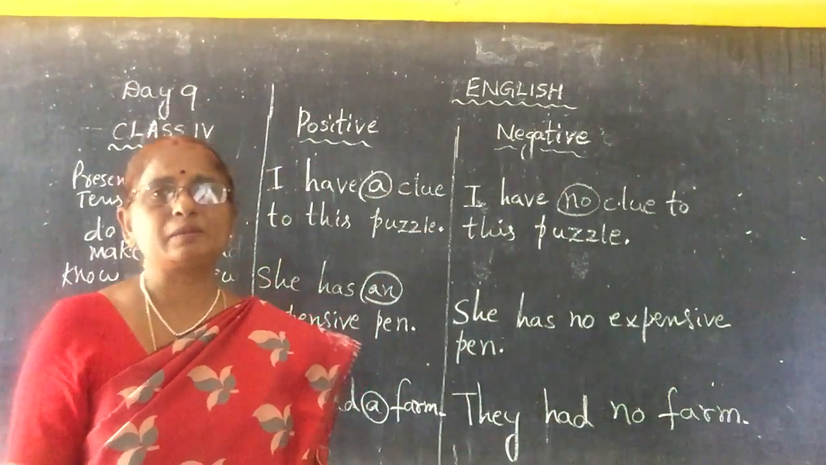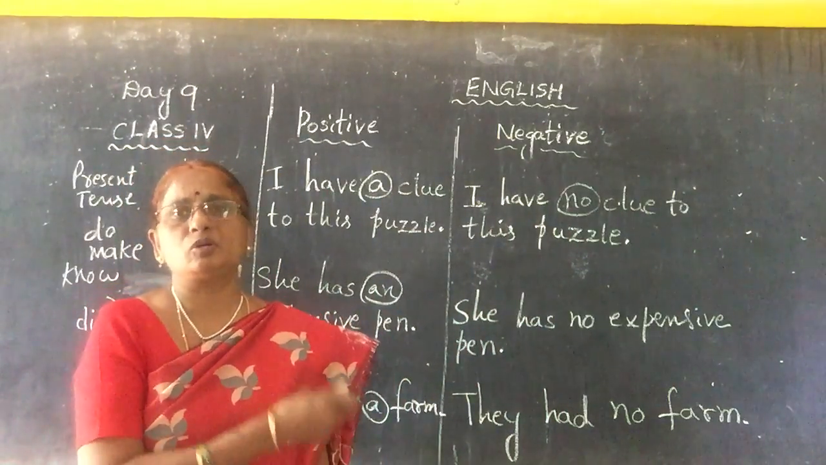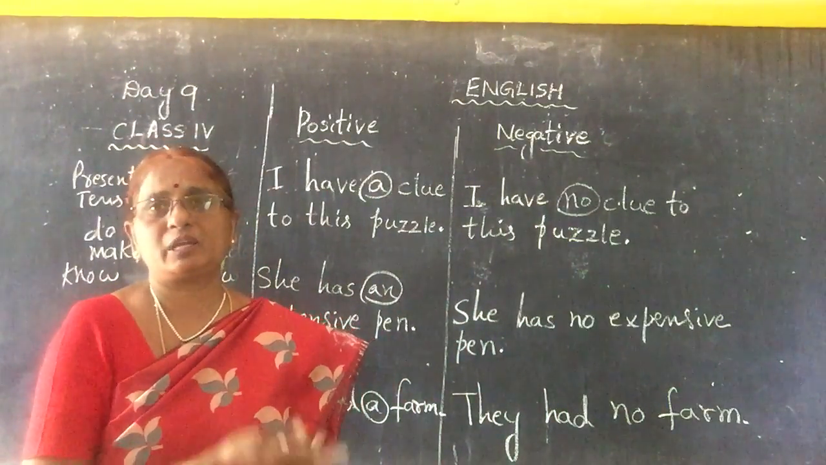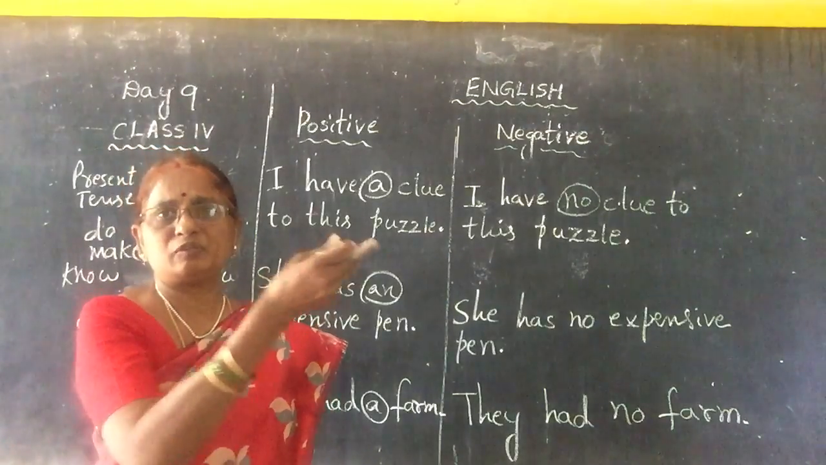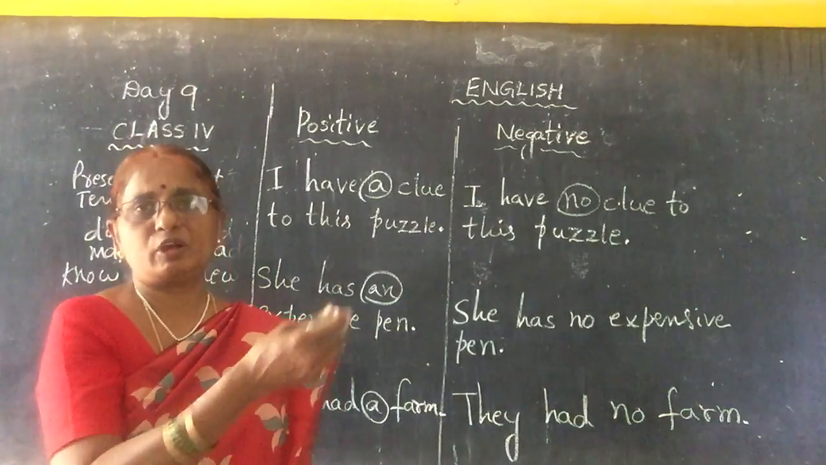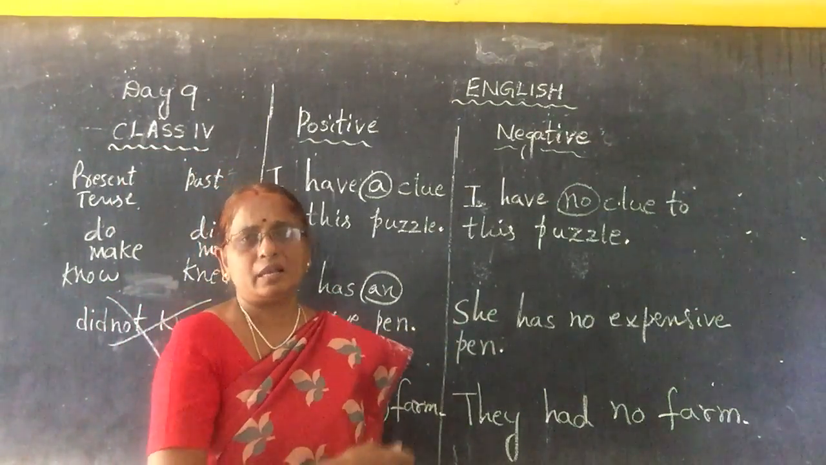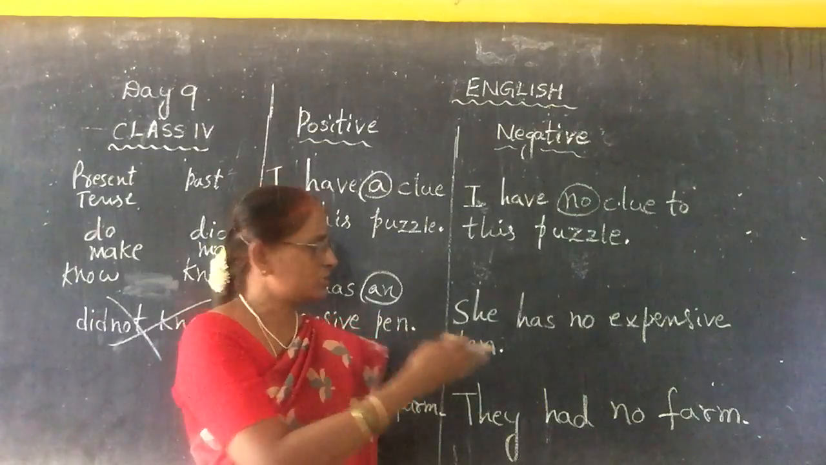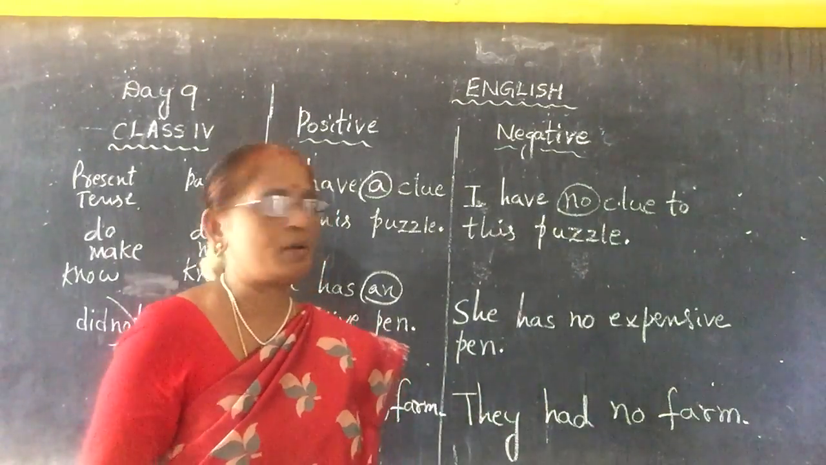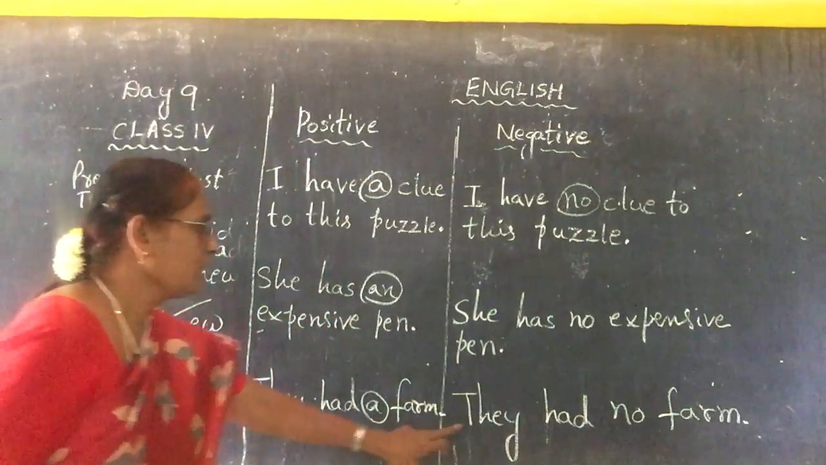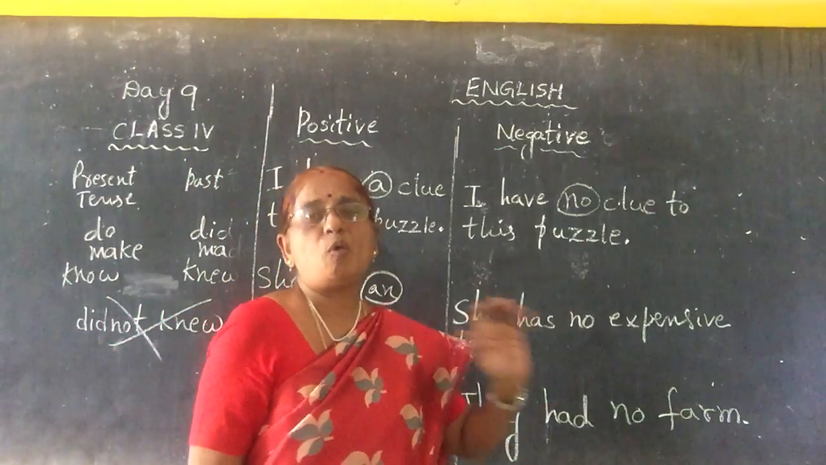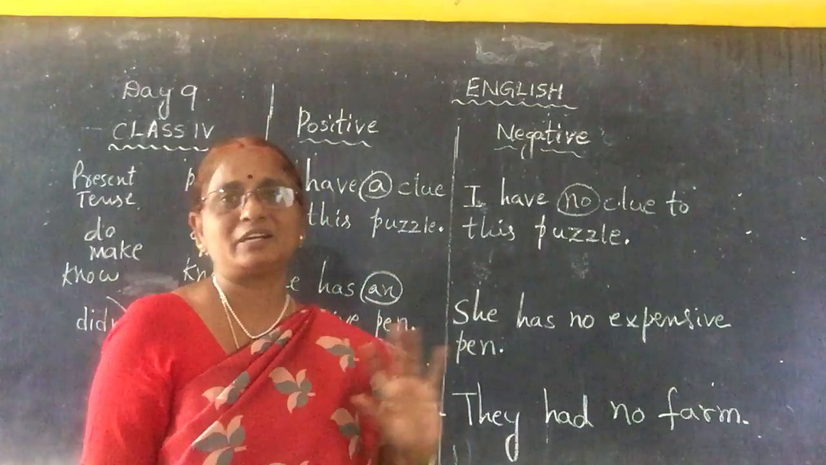F-A-R-M, farm. It's a place for keeping some animals. There is a poultry farm for keeping hens and ducks. Especially we use this word for farm animals like cows and buffaloes, and also hens and ducks. That is called a farm. They had a farm. They had no farm.